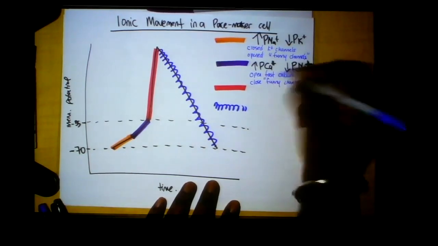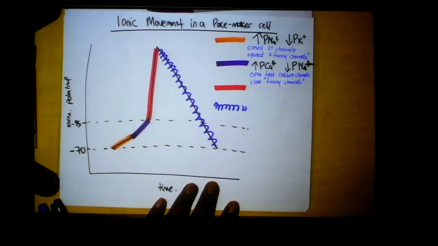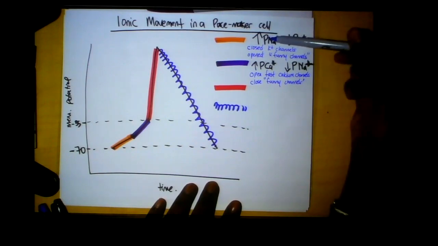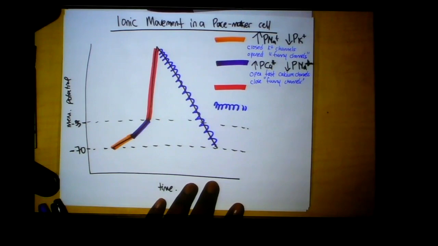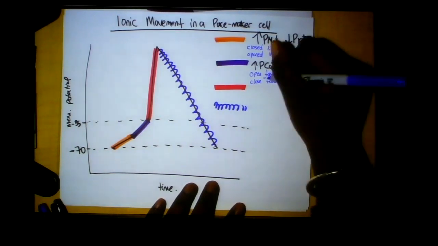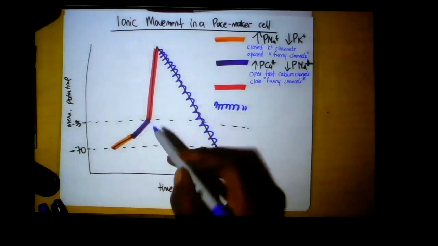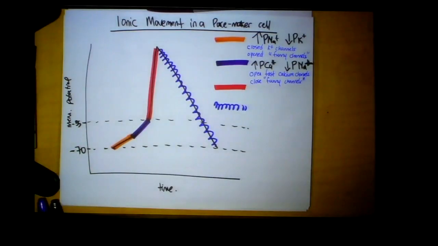And remember I said that the net movement of the funny channels is sodium. It's a depolarizing event. And so because we had them open here, we had an increased permeability to sodium. But when we close them here, as the membrane approaches threshold, we decrease our permeability to sodium by closing those funny channels, okay?